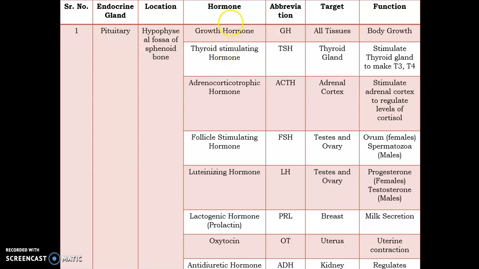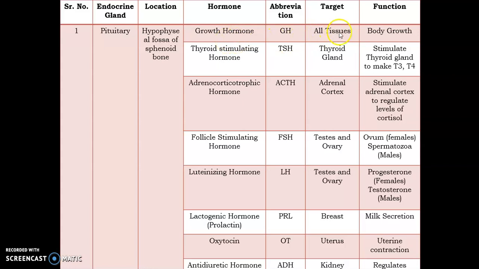Adenohypophysis secretes various hormones like growth hormone, thyroid stimulating hormone, adrenocorticotropic hormone, follicle stimulating hormone, luteinizing hormone, and prolactin. While the neurohypophysis secretes hormones like oxytocin as well as antidiuretic hormone. Now we are going to talk about their targets as well as functions.